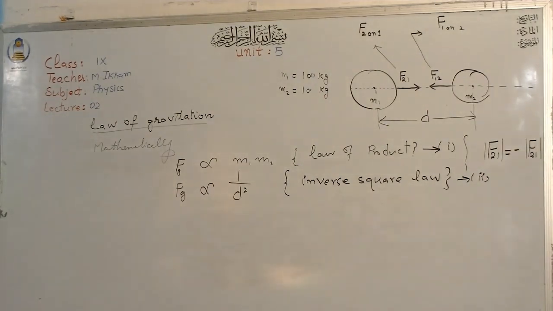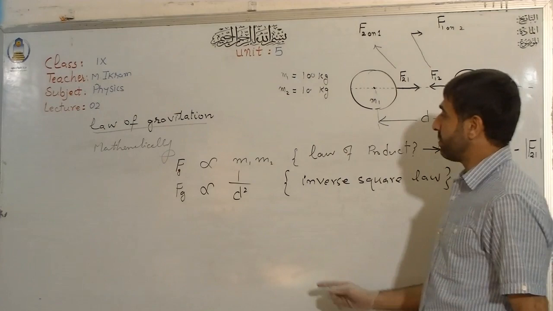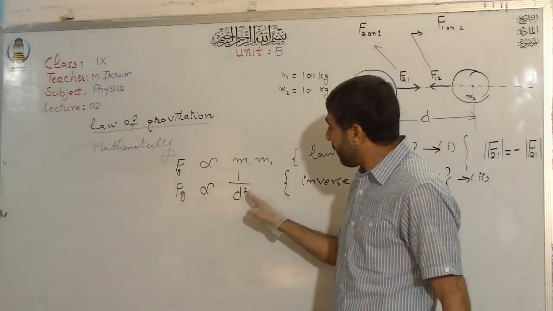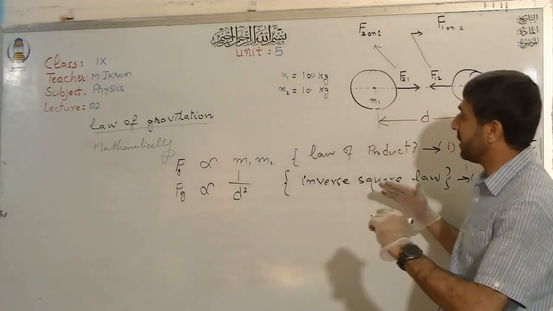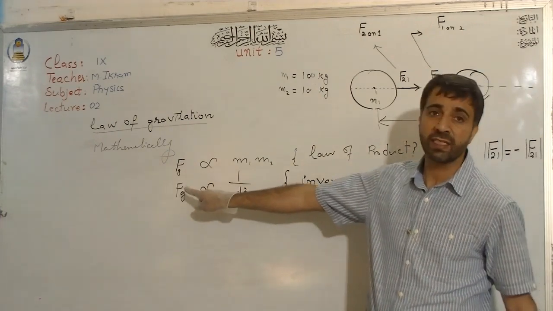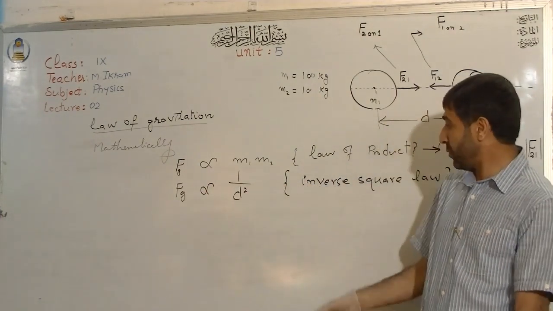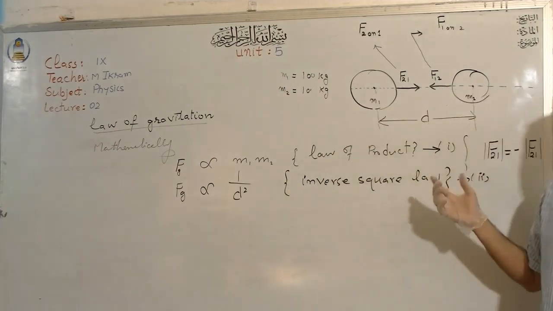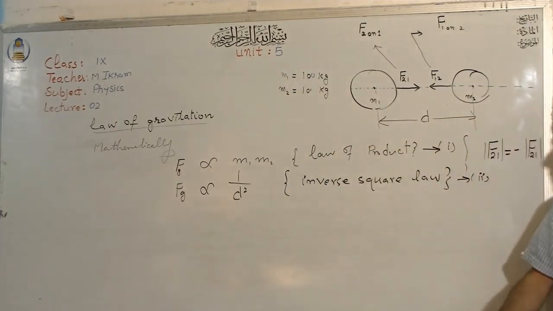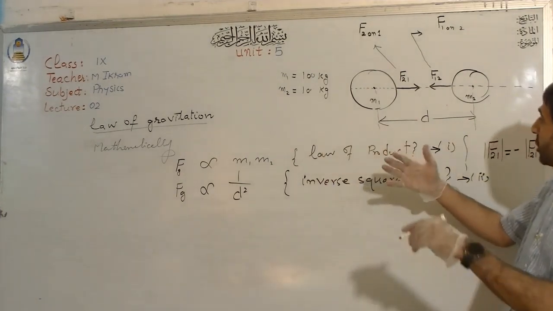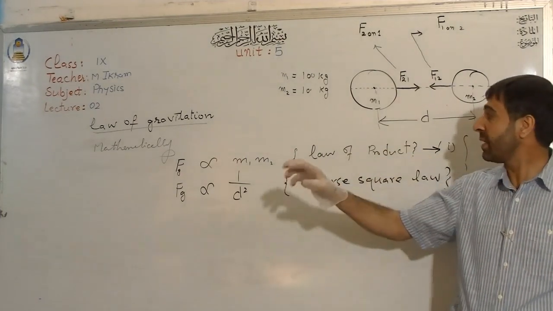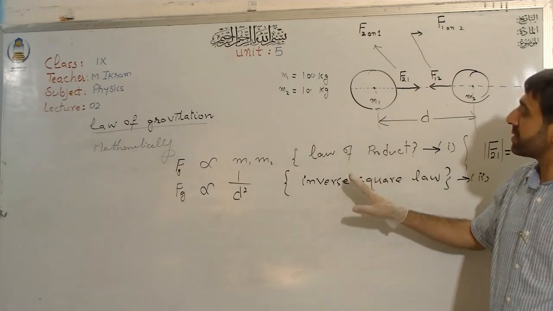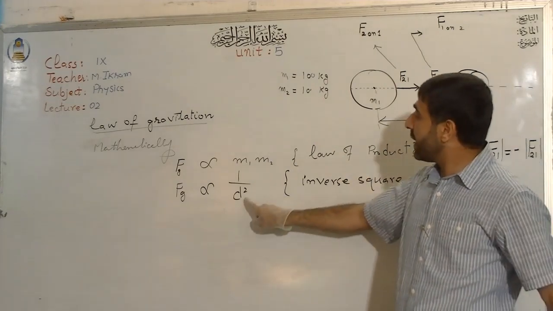Right? Now what does this mean? This means that if you double the distance between the two bodies, then the force will decrease 4 times. If you reduce the distance between the two objects by half, the force will increase 4 times. If you pull them apart to 3 times the distance, then what will happen?